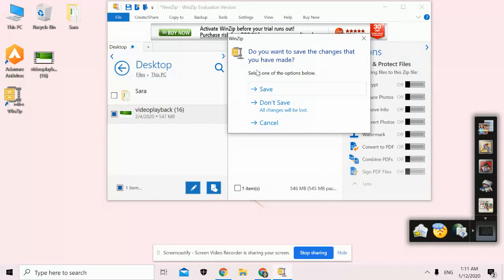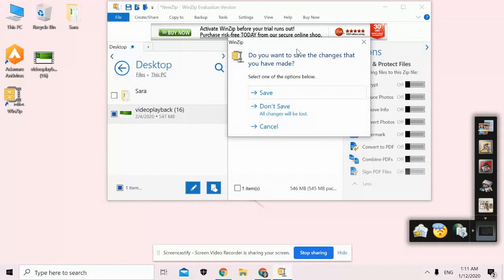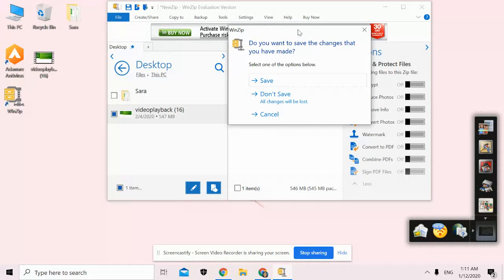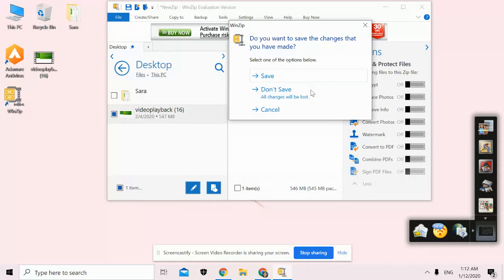So then you click close, and then it will ask you if you want to save the changes that you have made. Then if you want to save, then click save. If you are not that satisfied with the size because it is not that big of a difference, then you can click don't save. But for me here, I will be clicking don't save because I don't want to waste my laptop storage, right?